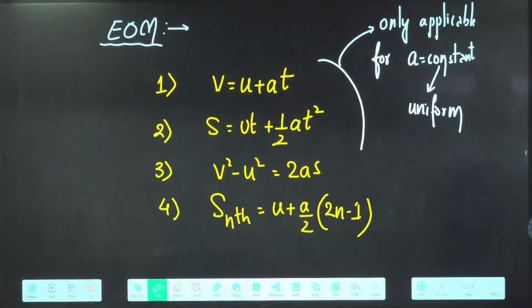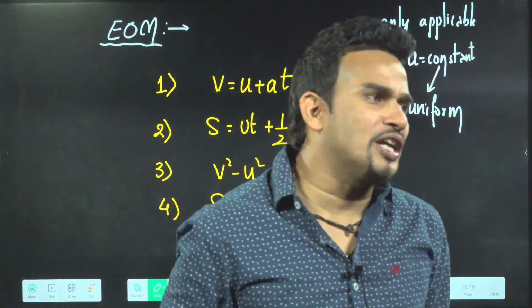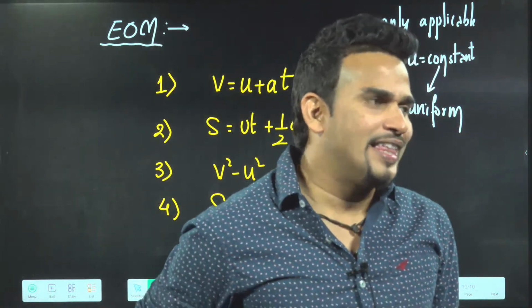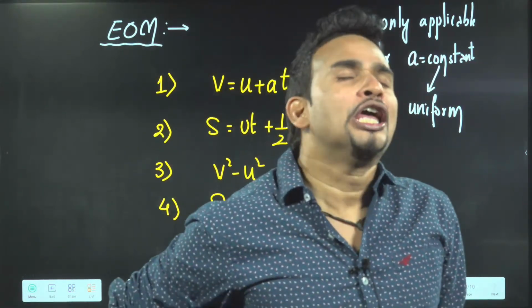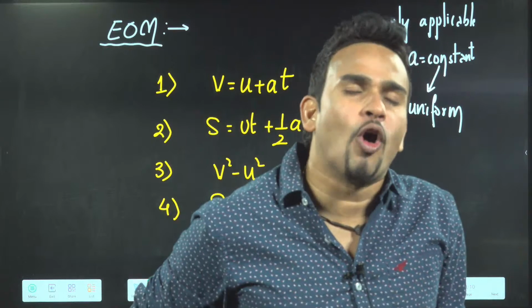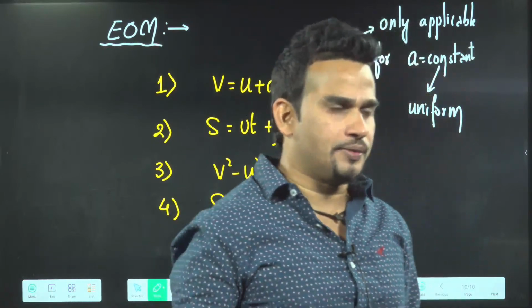बोल दो एक बार. Not uniform motion. Uniform motion means acceleration 0. There is a difference between uniform motion and uniform acceleration. Uniform motion means velocity constant, acceleration 0. Uniform acceleration means acceleration constant.